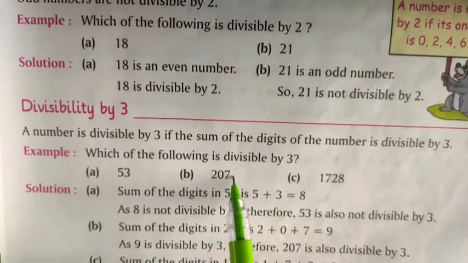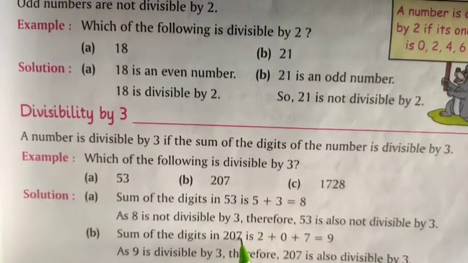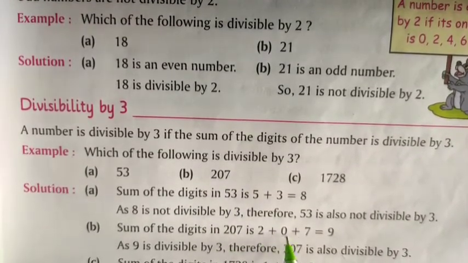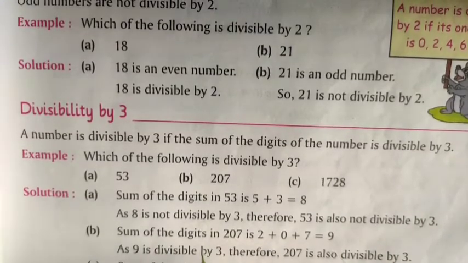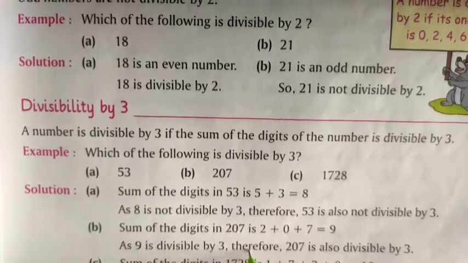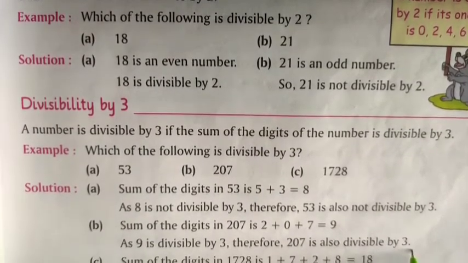The next example, 207. The sum of the digits in 207 is 2 plus 0 plus 7, that equals 9. As 9 is divisible by 3, therefore 207 is also divisible by 3.